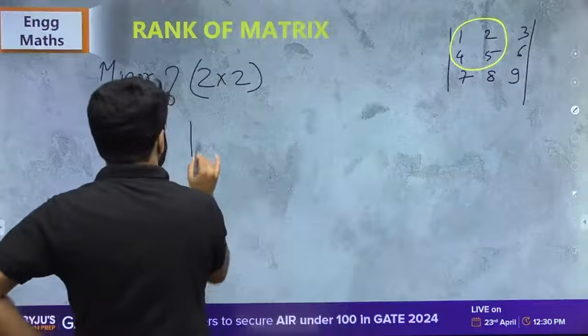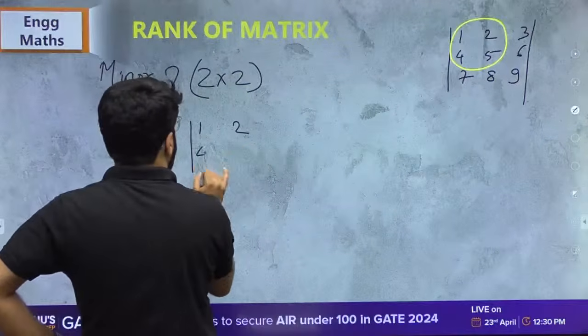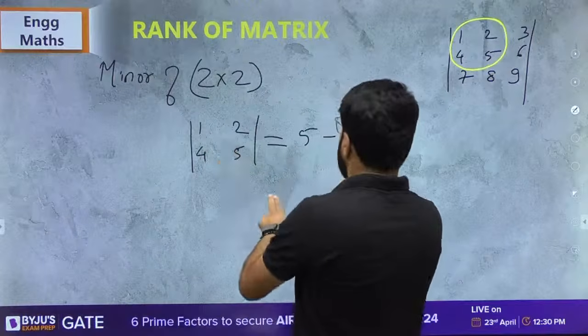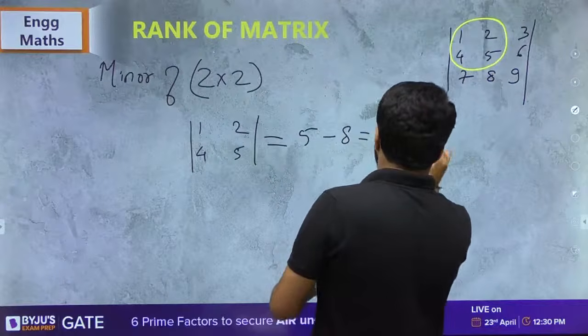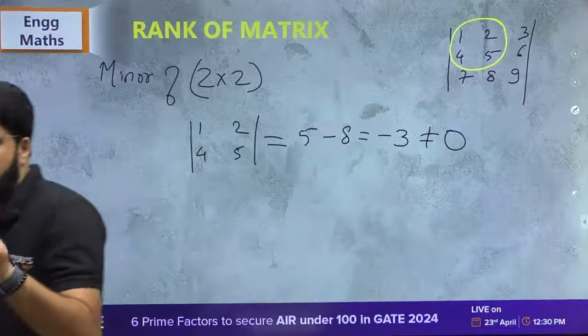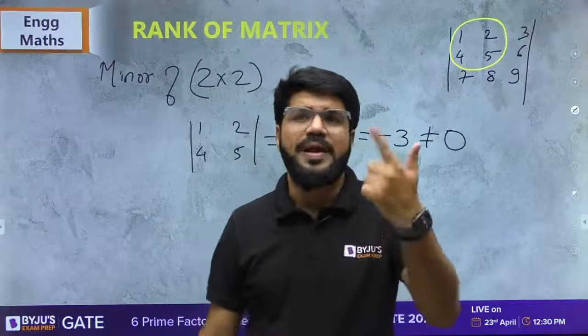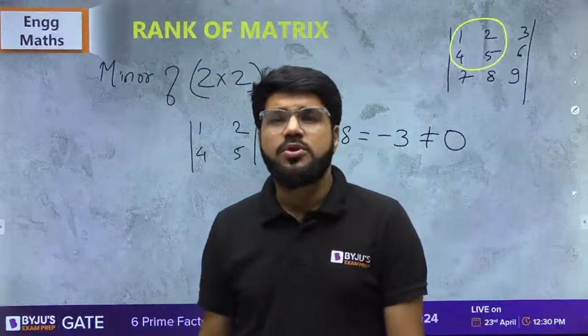What is this? This becomes 1 and 2 and 4 and 5. What is its value? Its value is 1 into 5 minus 2 4s are 8. Its value is minus 3, which is non-zero. So I have a 2 cross 2 minor whose value is non-zero.